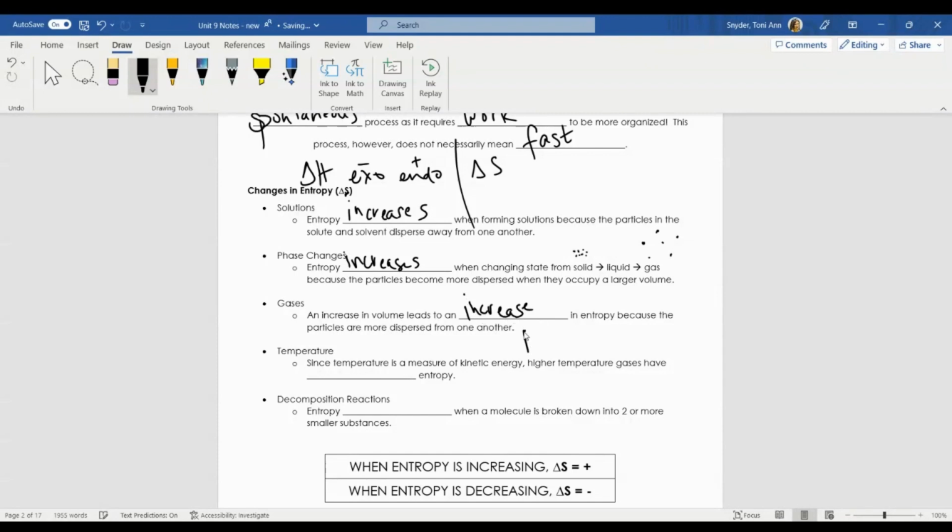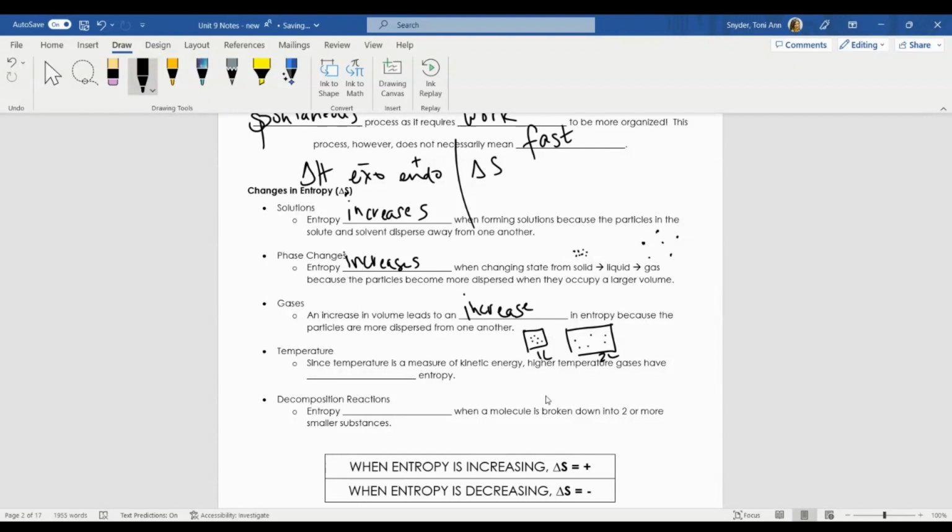That's because if I have a container that's 1 liter versus a container that's 2 liters, let's just draw 6 particles in each. The particles in the larger volume are farther apart from one another. They're more dispersed away from one another. Therefore, the larger the volume means the more entropy that system has.